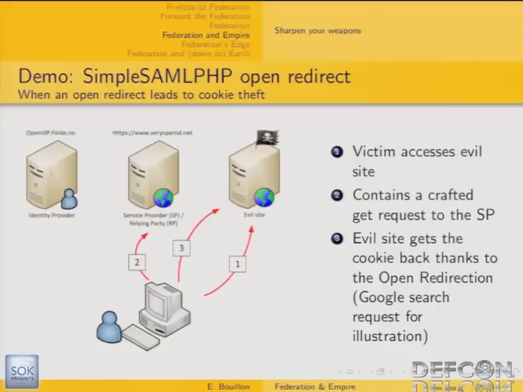It's a three-step process. First, the victim accesses the bad guy's site. This site contains a crafted GET request to the service provider, which will leverage the open redirection vulnerability to send back the cookie to its own controlled website. To make it more visual, this redirection will not go to the bad guy's website, but I've crafted a Google search request using the cookie as an argument, so that you can see that indeed the cookie is appended to the Google search request.